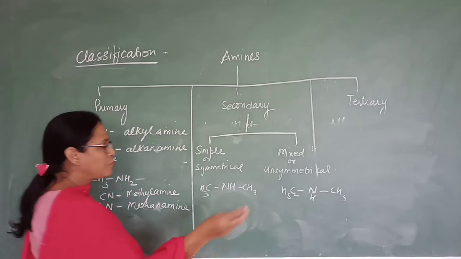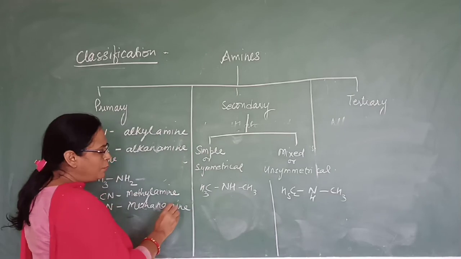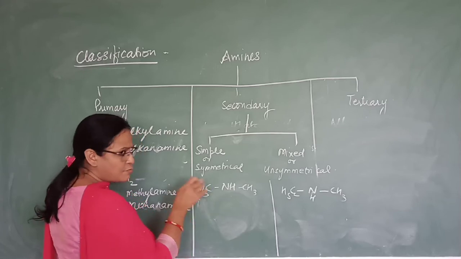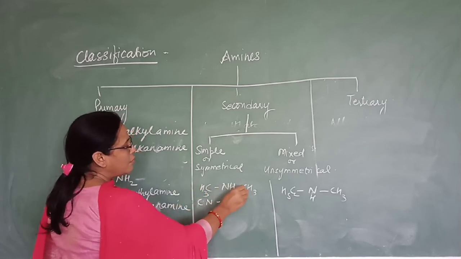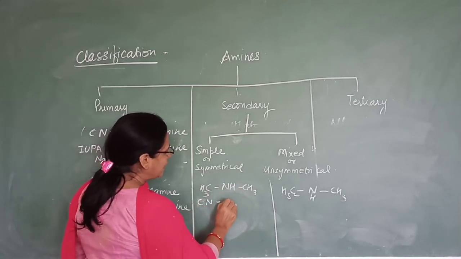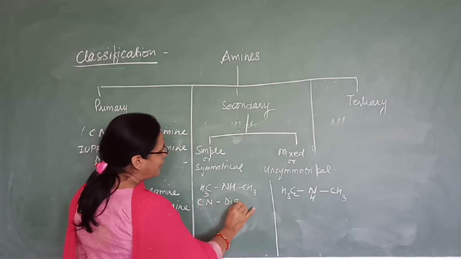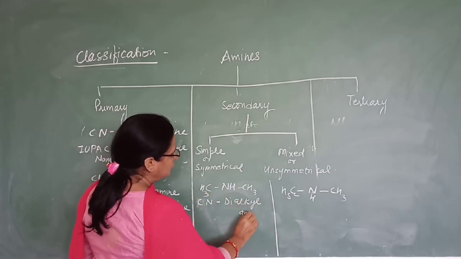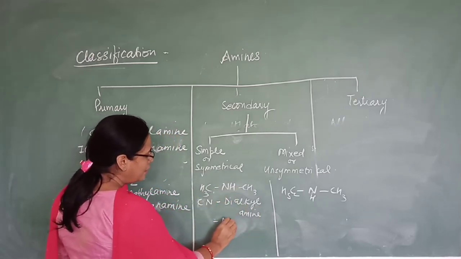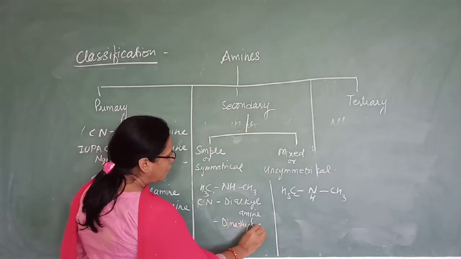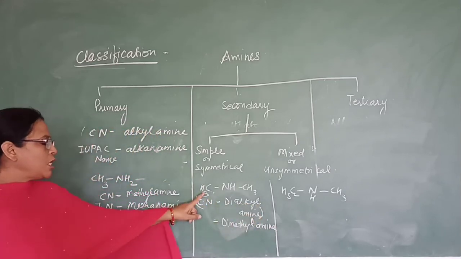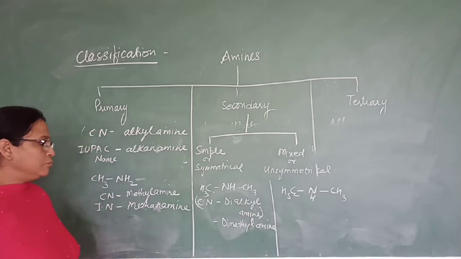Now, how to name them? So, if you have to name this compound, first for the common name. For common name, write the name of the alkyl group, and since two are there, you write it as di-alkyl amine. Common name. For this, what you will write? Dimethyl amine. Okay. So the name of this compound is dimethyl amine.